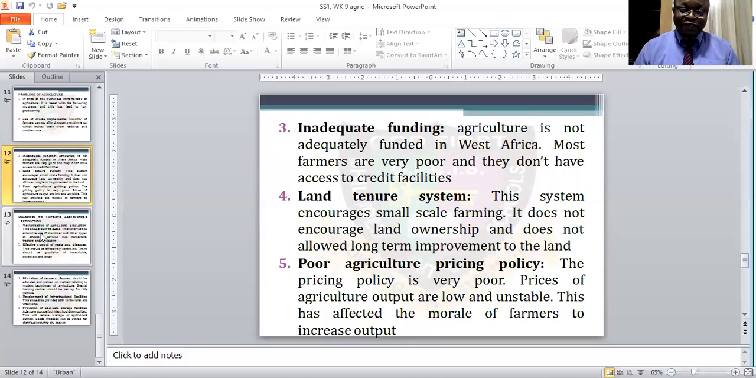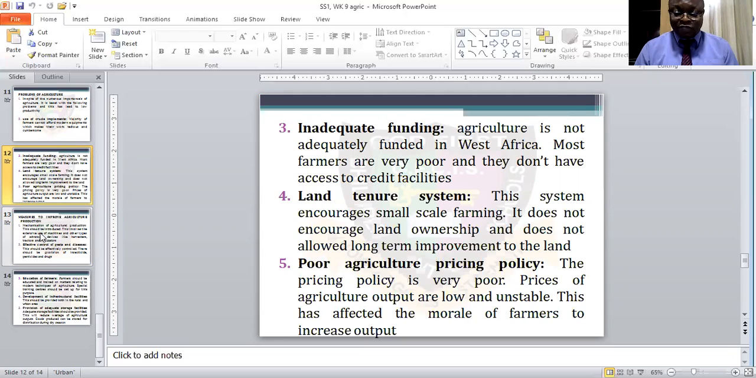Then we also have the land tenure system. This system encourages small scale farming. It does not encourage large land ownership, and does not allow long-term improvement to the land. So land tenure system is one of the problems of agriculture. Then we also have poor agriculture pricing policy. The pricing policy is very poor.